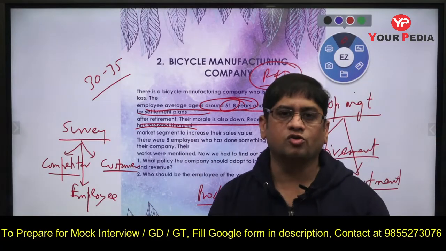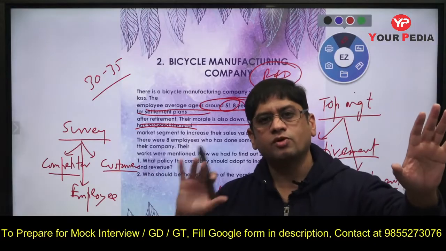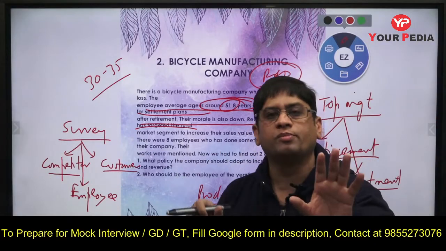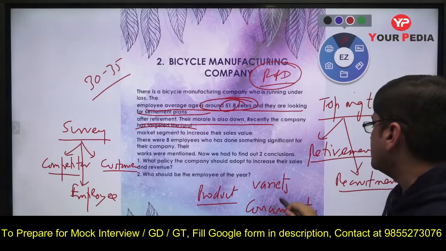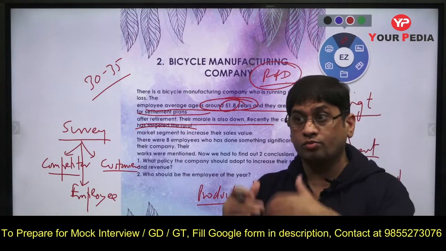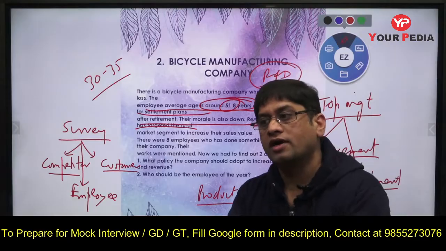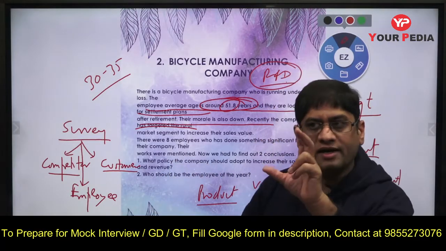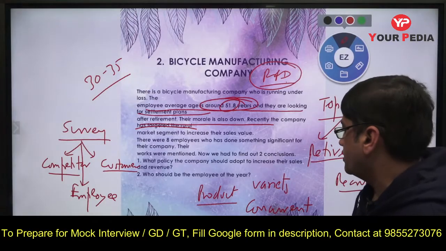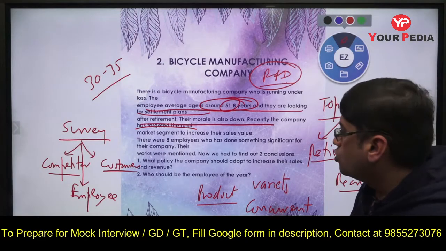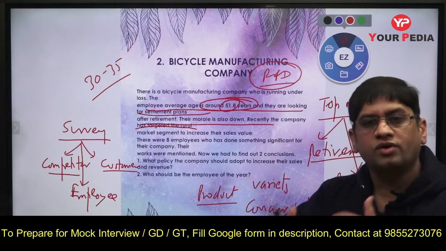So you hire new ones. Retirement of these people who are looking for settlement and hiring new people should go simultaneously. And with hiring new people, there should be R&D, there should be concurrent engineering. You should make a new product, a new variety of product, and then launch it. Your marketing team and R&D team should work together, concurrent engineering, and go forward. So think of new products and try to increase the sale.